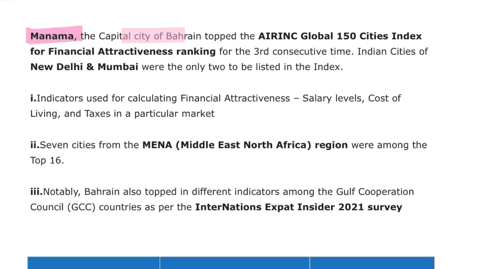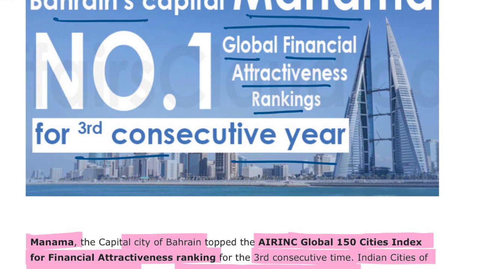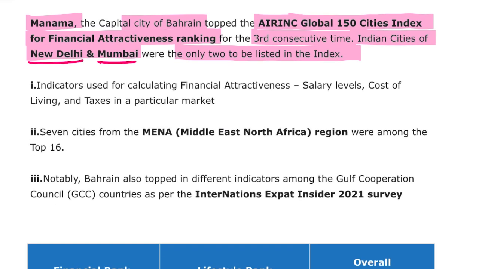Manama, the capital of Bahrain, topped the AIR Inc Global 150 Cities Index for Financial Attractiveness ranking for the 3rd consecutive time. Indian cities New Delhi and Mumbai were the only 2 to be listed in this particular index. If it is asked in the Global Financial Attractiveness Ranking which were the 2 Indian cities that were listed, they were New Delhi and your Mumbai.